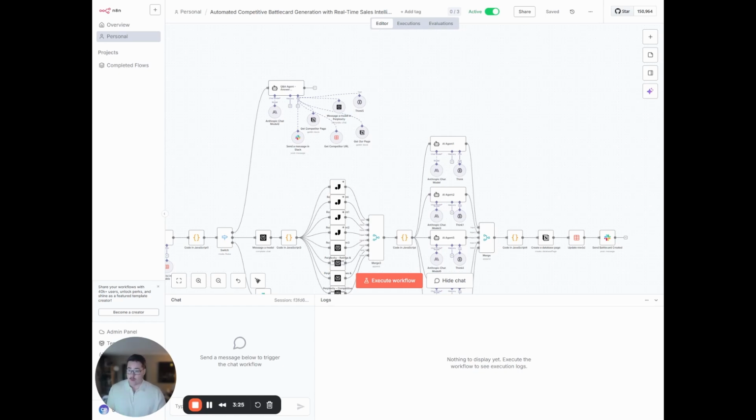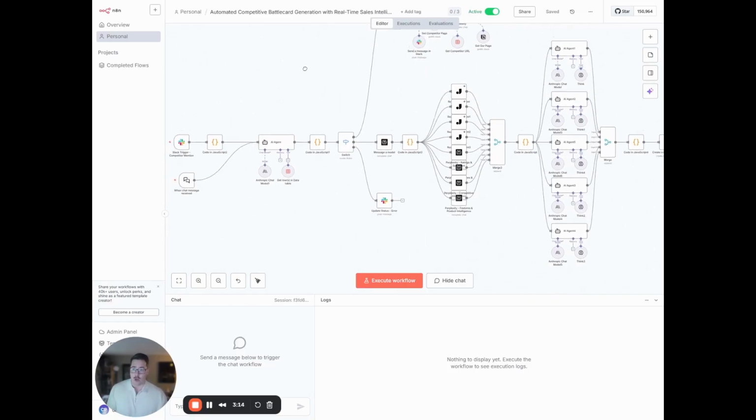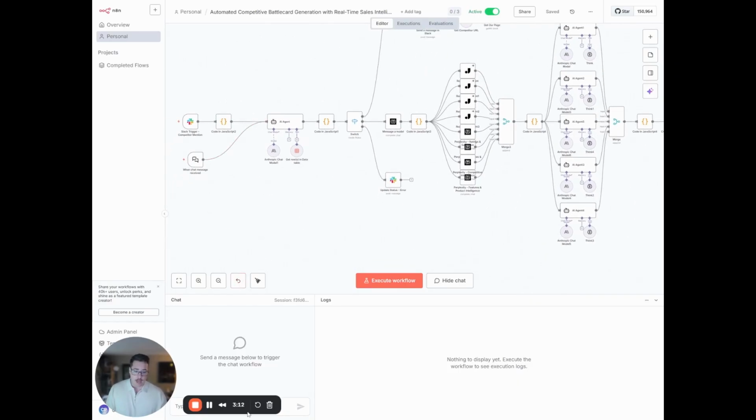So I want to show you both of these things in action. First, I want to show you how we make a new battle card. And I want to note all of this is accessible via Slack. I'm simply bringing this up in the n8n client, so there's a bit of visualization of what's going on. So let's generate a battle card.